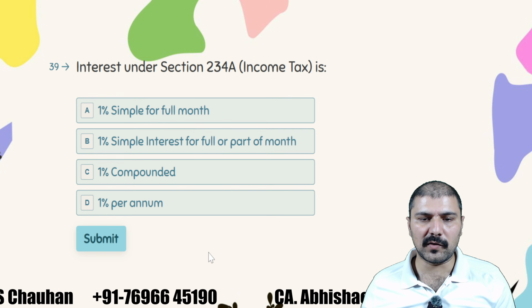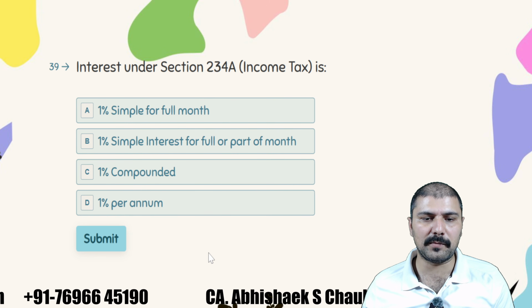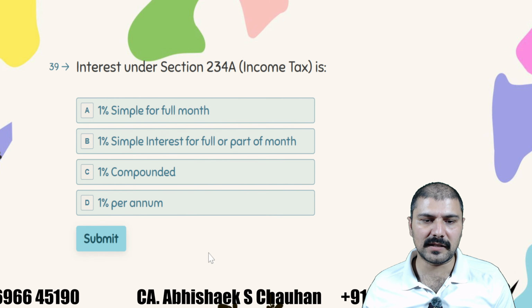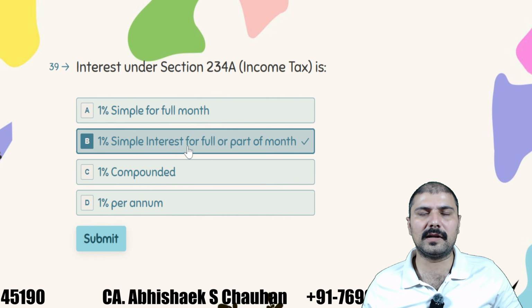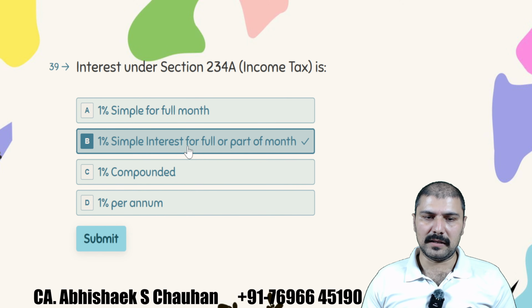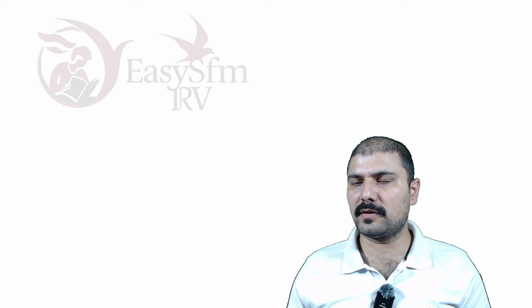Interest rate under section 234A of income tax is 1% simple for full month, 1% simple for full or part of the month, or 1% compound, 1% per annum. The correct answer is 1% simple for full or part of the month. So this was the last question in this particular sheet.